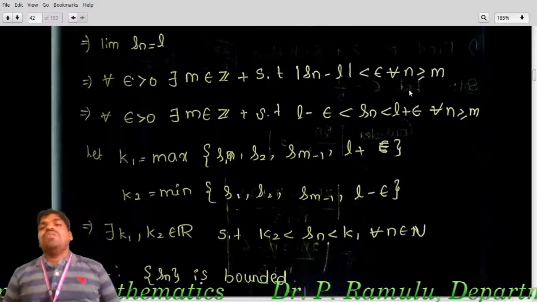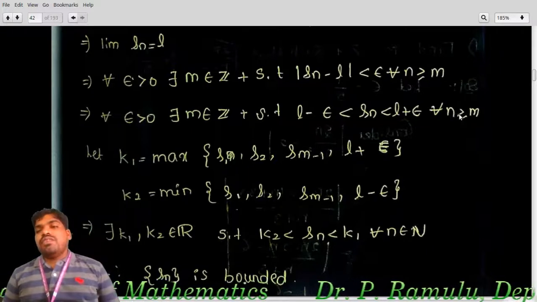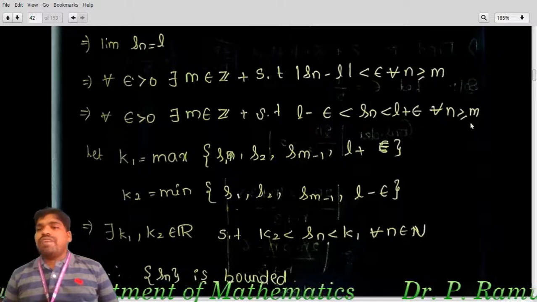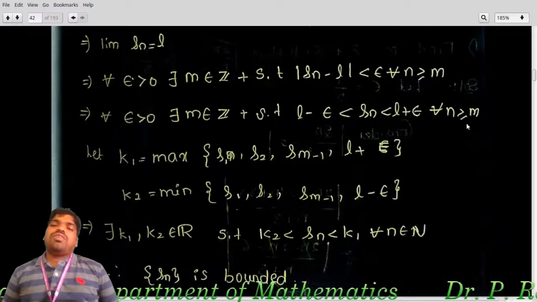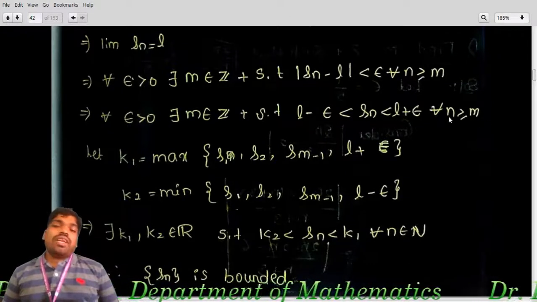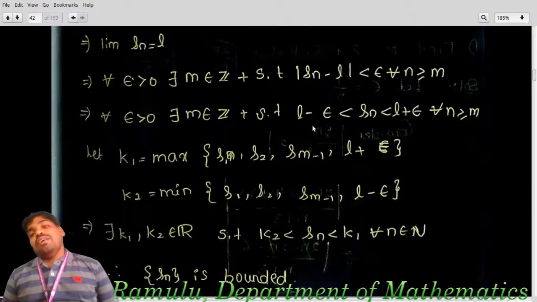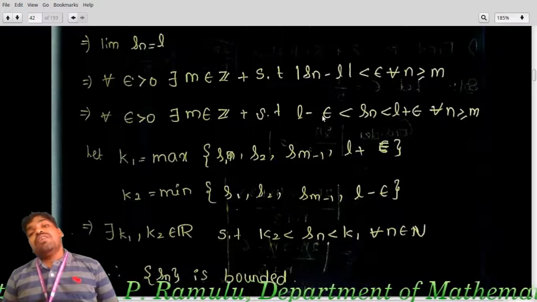Why? Because for n less than or equal to M minus 1, up to this stage I don't know. So only after n greater than or equal to M is this inequality true. I don't know about the other terms.